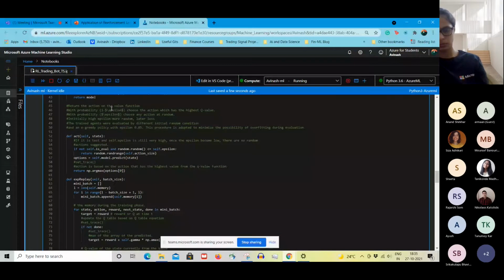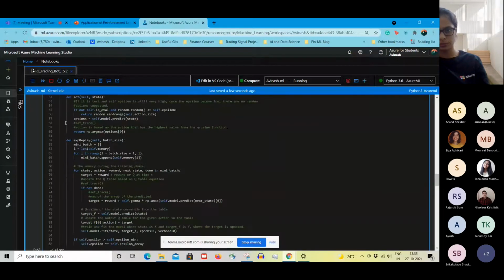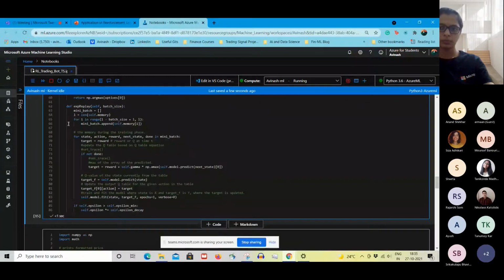Now this is the function which takes the action: given the state, what action it will take. So it may take a random action if the value is less than epsilon, or it will take whatever the model is going to predict. And this here is our experience replay function. It may seem very fancy, but what it basically does is it takes all the state, action, reward, next state, and